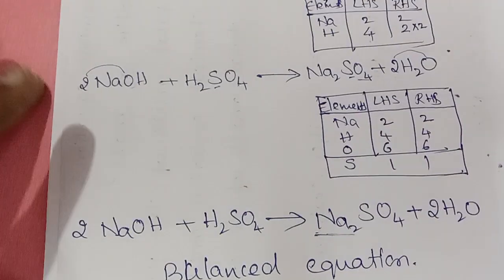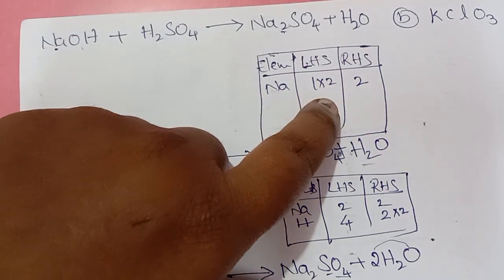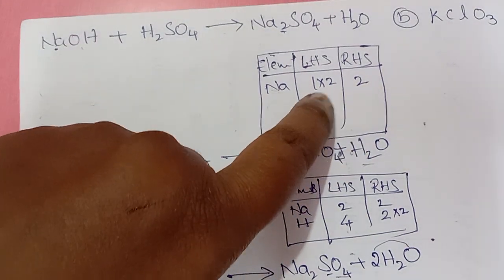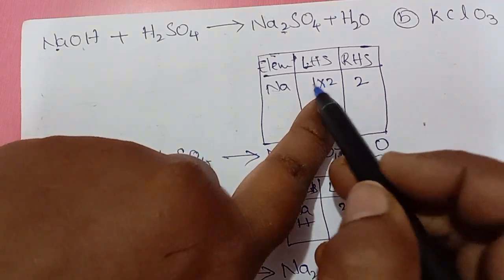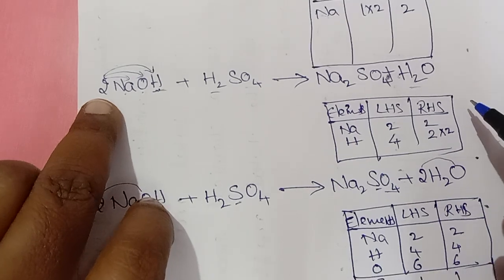So this is the way. First what we are checking? Sodium. Left side we have only 1, right side 2. So multiply your left side with 2. So here both will be same, 2, 2. What I am doing is multiplying it with 2.